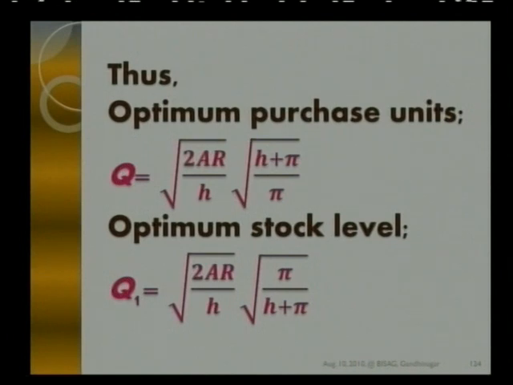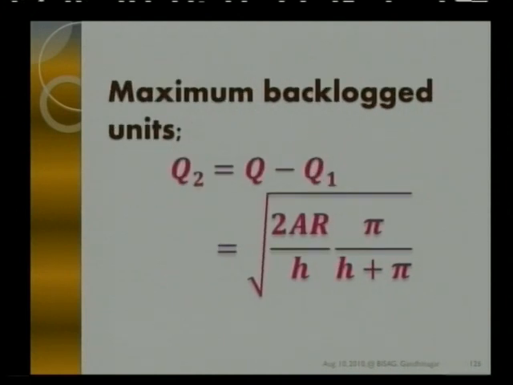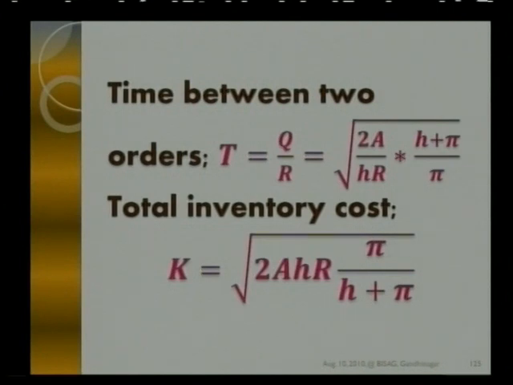Also we have a relation between Q1, Q2 and Q. So we know what is the shortage units. That is, Q2 is equal to Q minus Q1, I can work out. Once knowing Q and Q1, one can find out the time between placement of two orders, that is T, which is Q by R, and knowing T also you can work out the total cost that will turn out to be optimal.